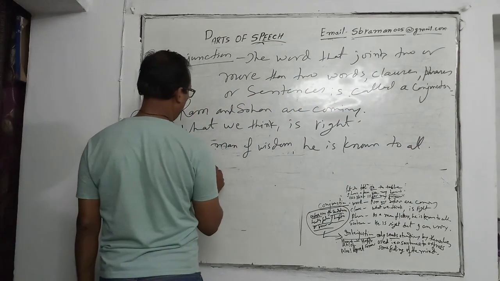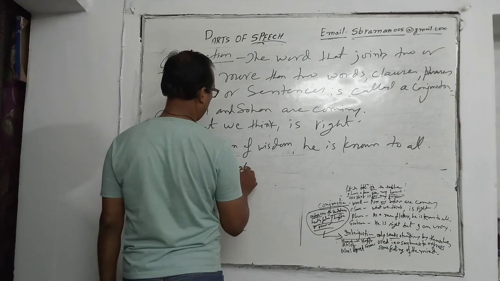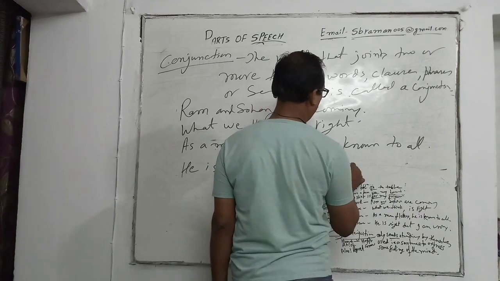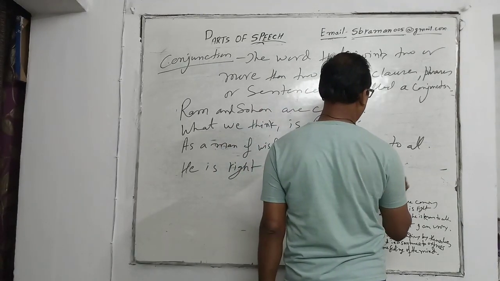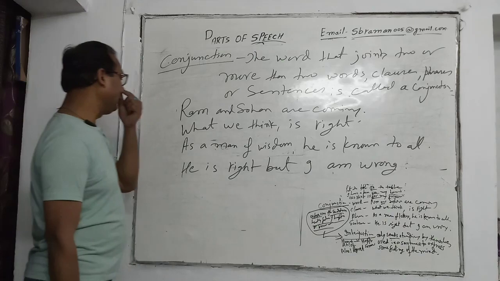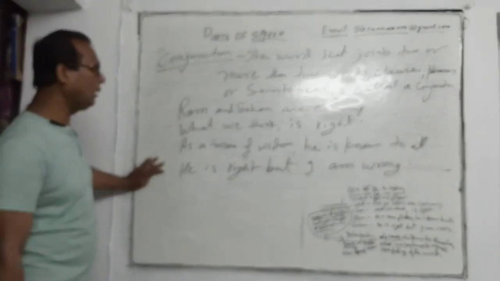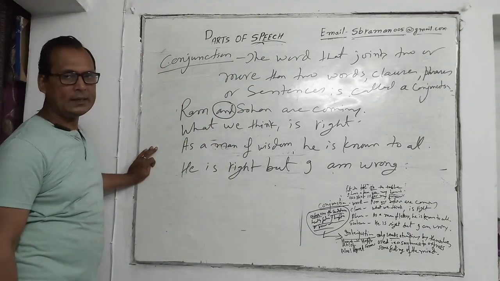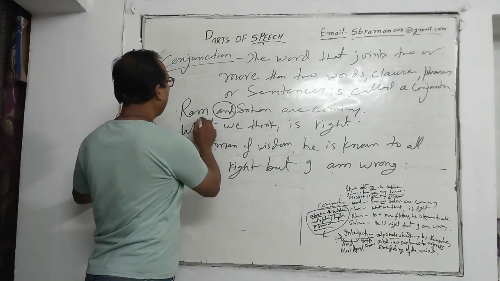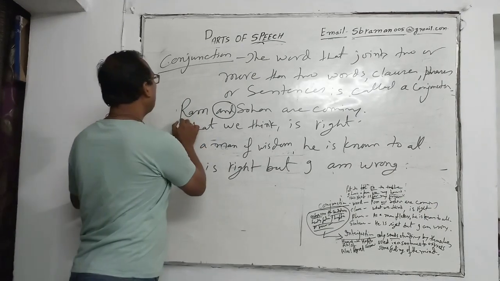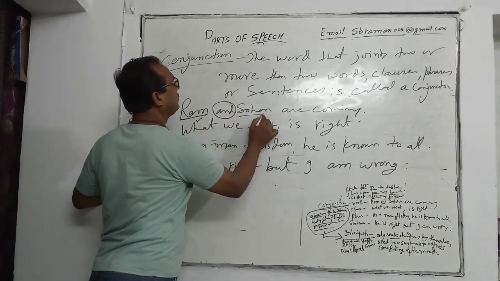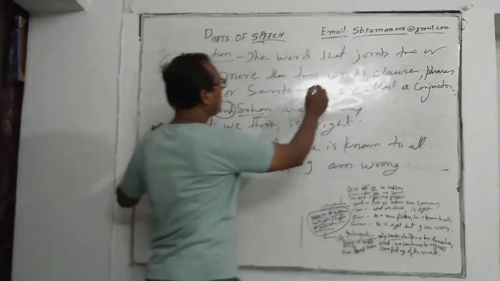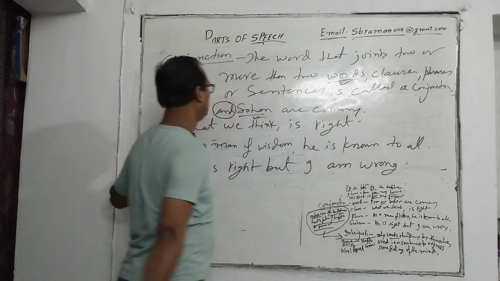He is right, but I am wrong. Here, in these four examples, we have seen this and is a conjunction that has joined two words, one Ram and one Sohan. Okay, so here it is clear: two or more than two words.